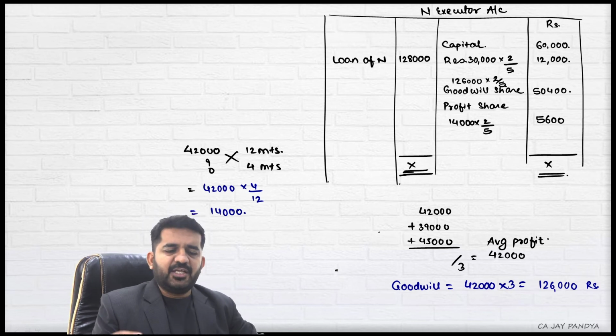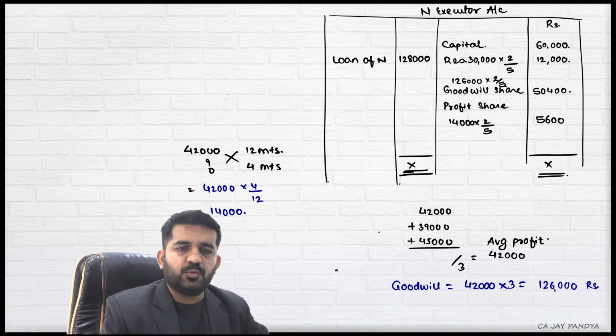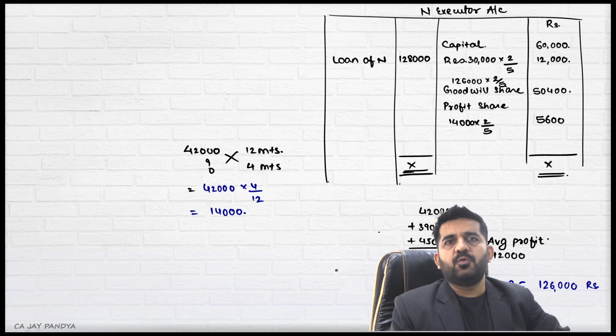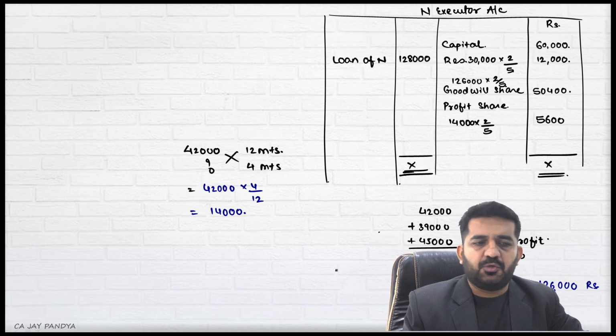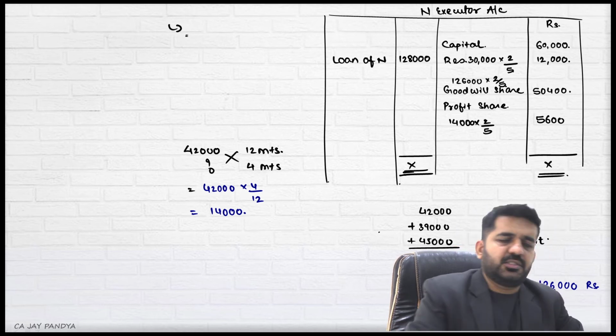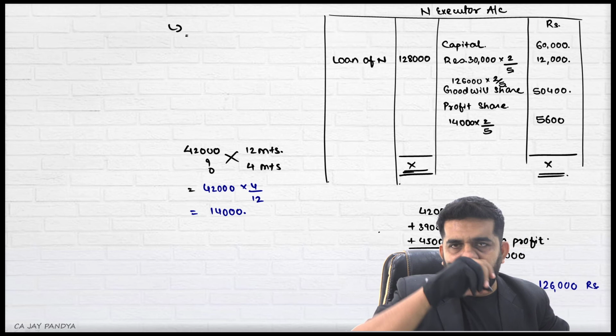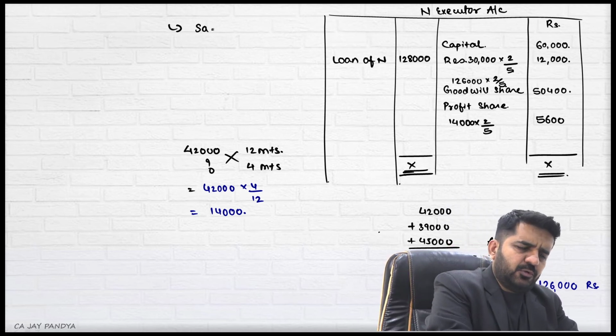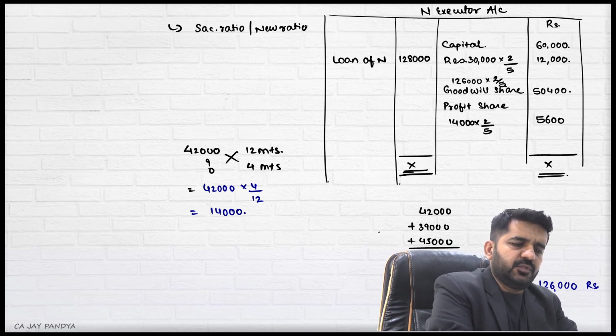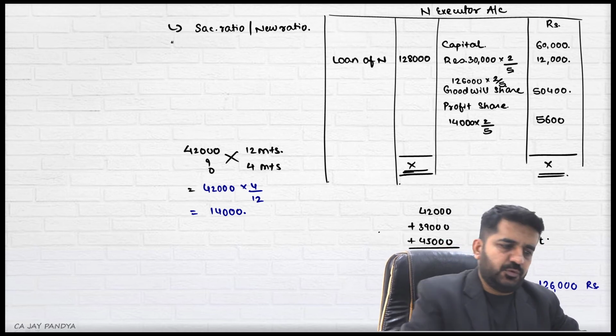As we have solved a death question, try to understand. Whenever you find a question of admission, retirement or death, if it is a full-fledged question, what should be the process? We have done this n number of times, but let me write it down. First, find out the sacrifice ratio or new ratio. If sacrifice is given, find out the new ratio.